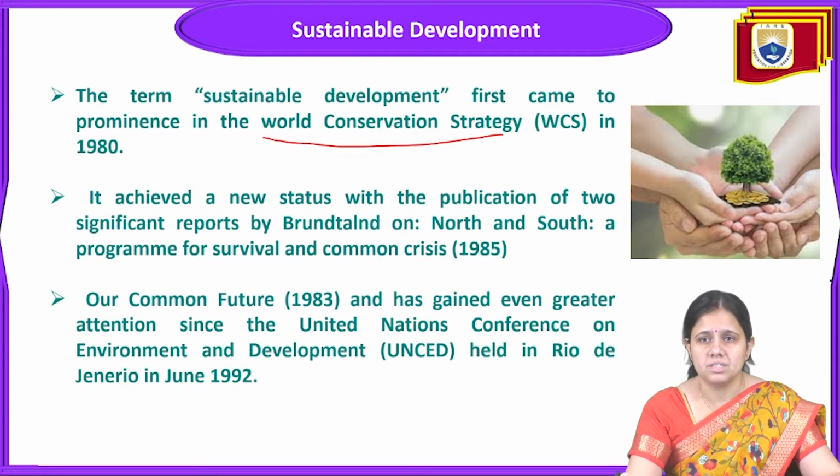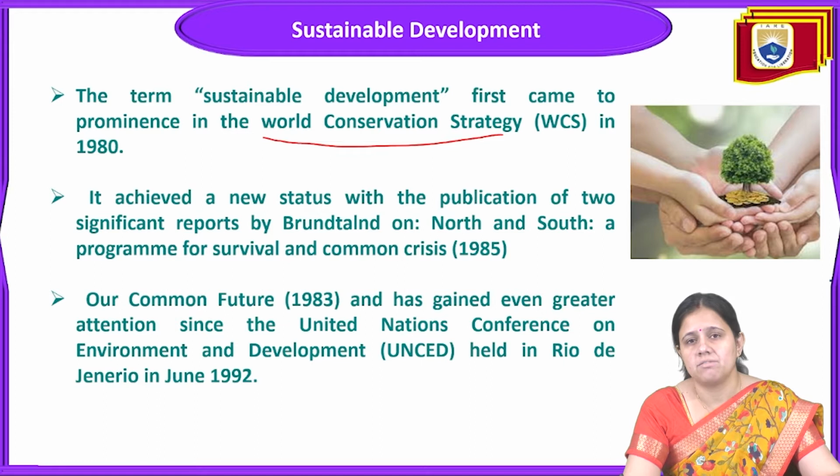After this convention, new publications came out: the first one is North and South: A Program for Survival and Common Crisis in the year 1985, and the next one is Our Common Future in the year 1983.